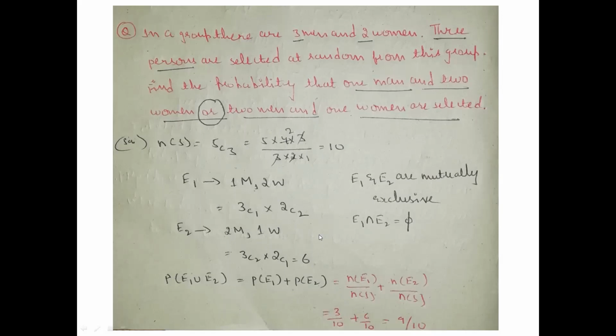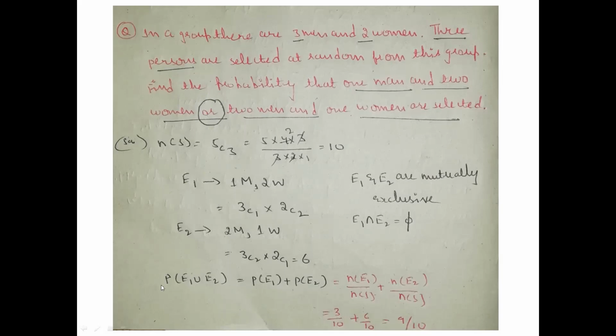And here we have been taking this formula. Why? What is the reason behind taking this formula? E1 union E2. Here you can see we find the probability of 1 man and 2 women, which is one event, and 2 men and 1 woman, which is another event. Here they have used 'or'. If it is 'and', we have to find it with the intersection formula. Here they have given 'or', so we have been taking the additive formula.